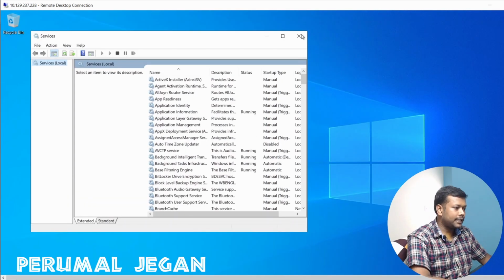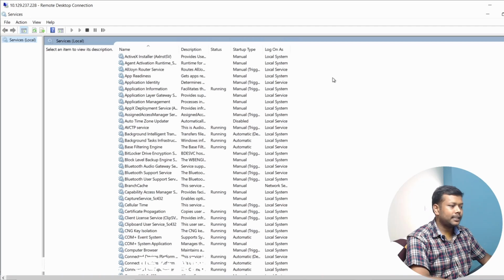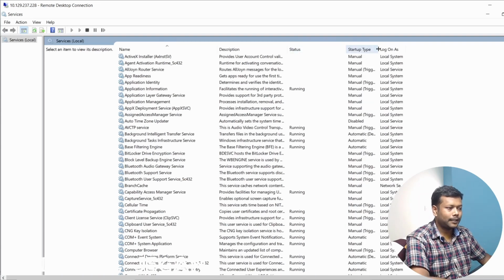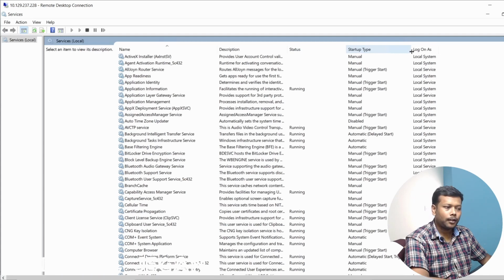Yes, this is the window which contains the list of services running in the machine. And you can see the columns: the service name, service description. Each and every service has a purpose, so that is defined here briefly, along with the status of each service and its startup type. I said many backend processes run without our knowledge because those services start automatically during the boot sequence of the machine. So we are not starting them manually.